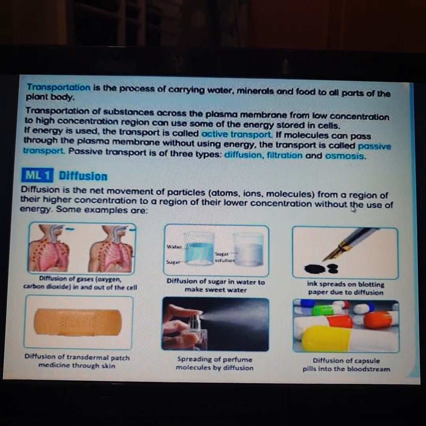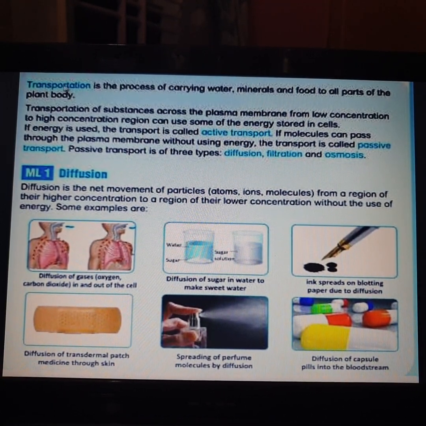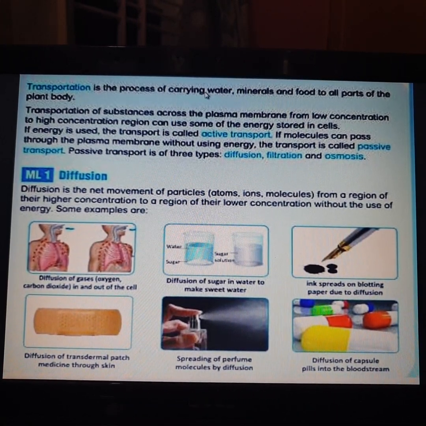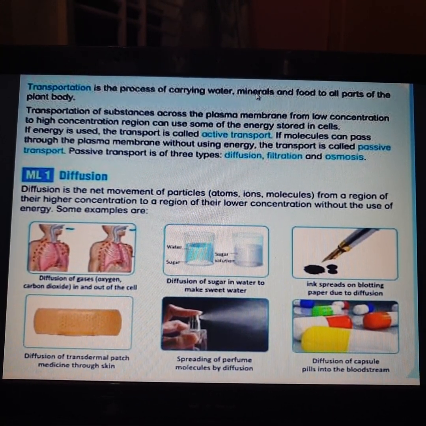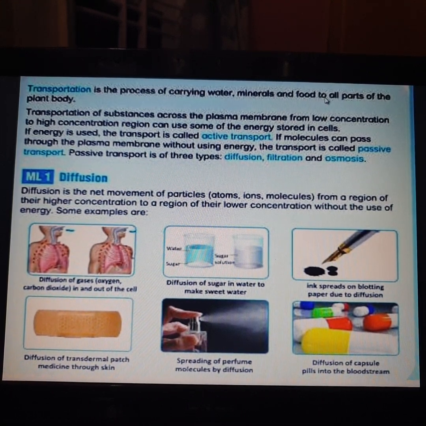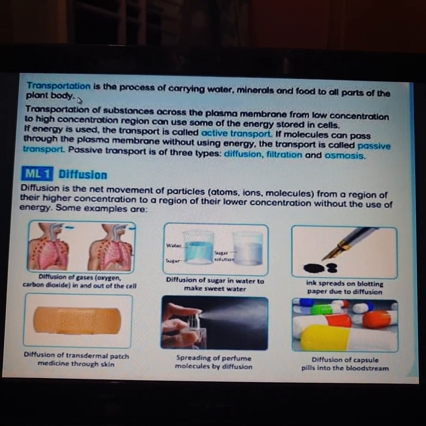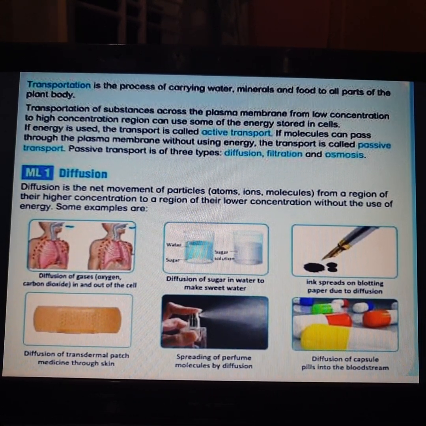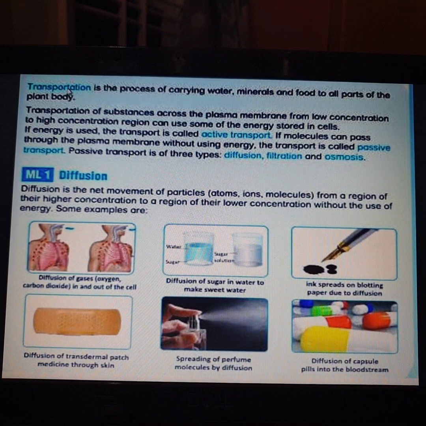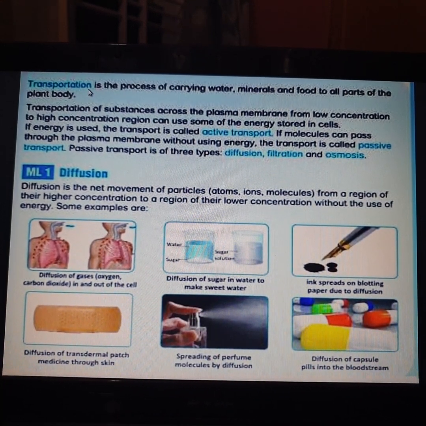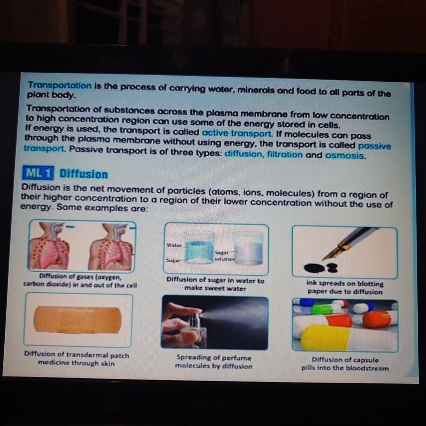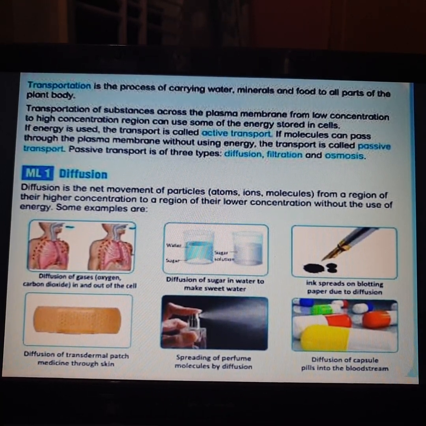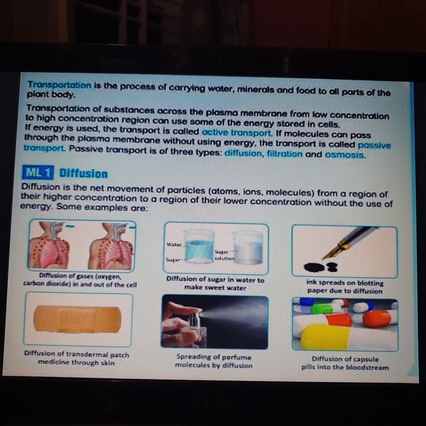So, first is what is transportation? Transportation is a process of carrying water, minerals, and food to all parts of the plant body. In general, when we come across the word transportation, we think that transportation is nothing but a person traveling from one place to another by any vehicle.